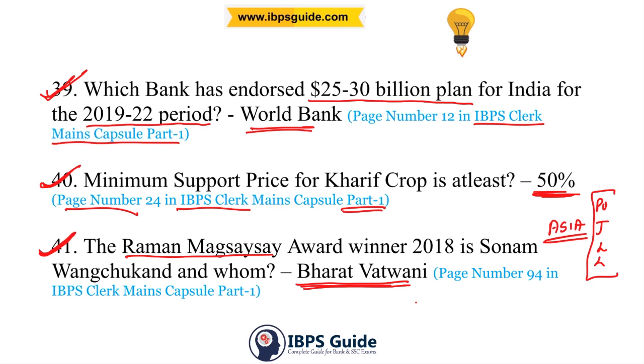In all these fields, if they have made any outstanding contributions, the award is given every year, and it was first awarded in 1958. So remember Ramon Magsaysay. Ramon Magsaysay was the 7th president of the Philippines, not the first president.